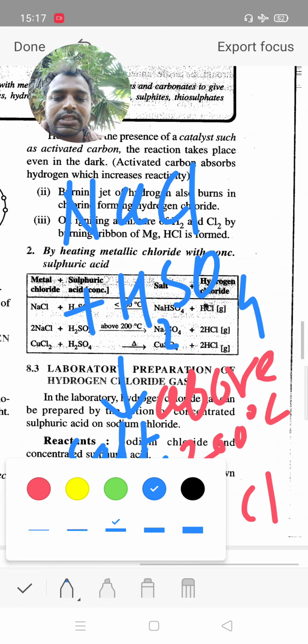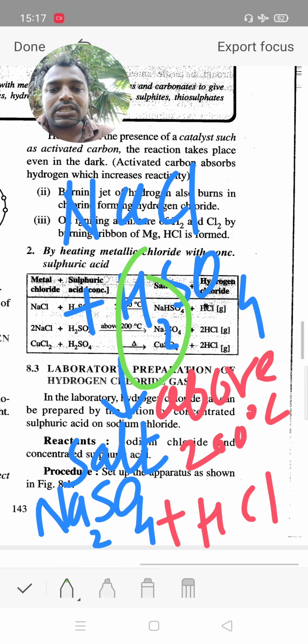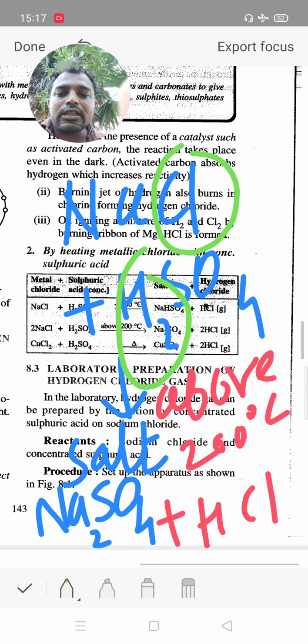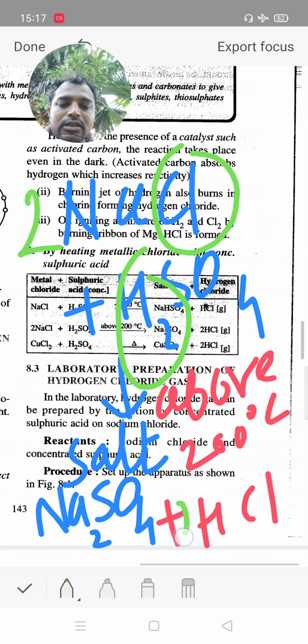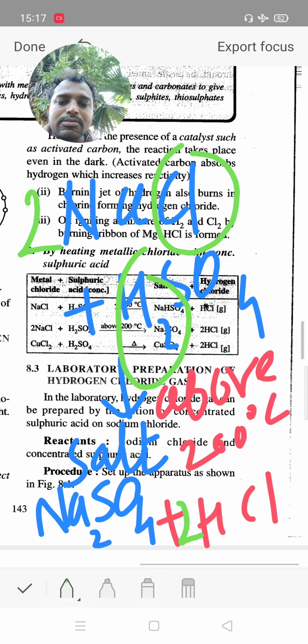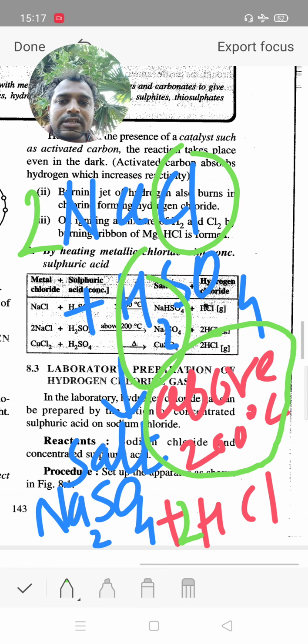These 2 hydrogens combine with 2 Cl. So NaCl is used 2 times, then we get 2 times HCl and sodium sulfate, but the condition is about 200 degrees Celsius temperature.